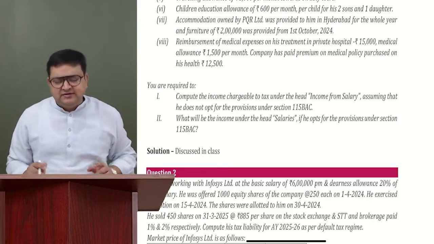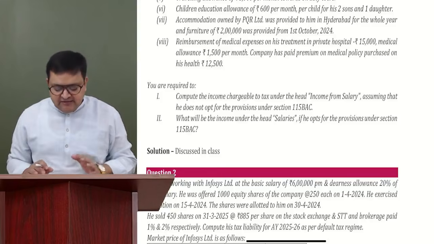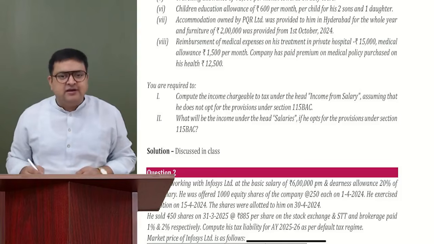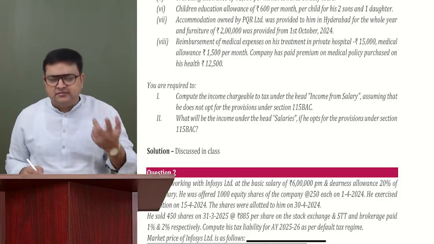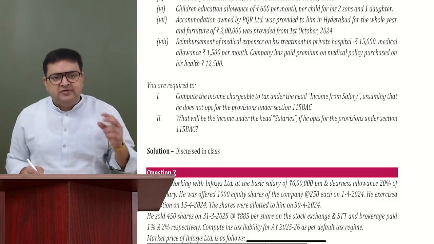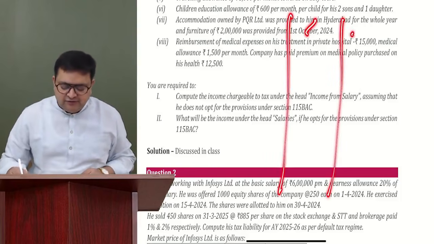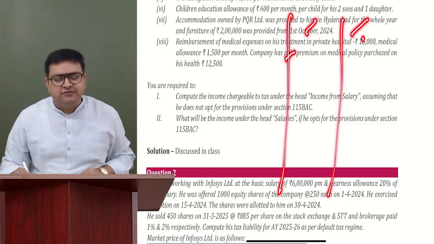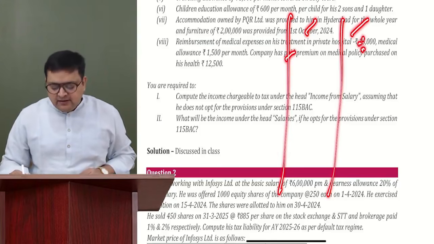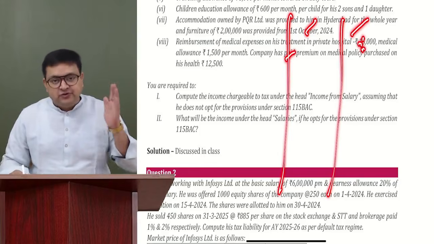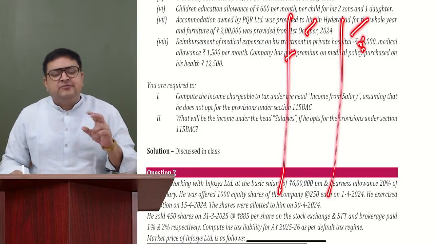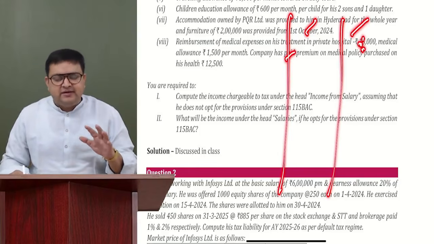Correct? So generally in the chapter of salary, I will tell you that if they are asking under both the regimes, although they will ask by one only, but still, if they ask by both, please make 2 columns. One for default, one for optional. Guys, it's not universal that you should make 2 columns. But for the chapter of salary, you should make it.